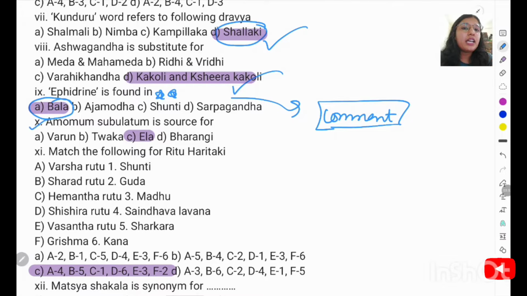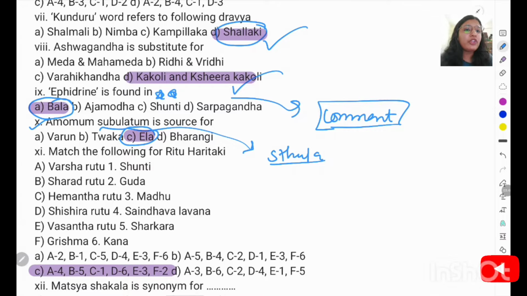10th question is: Amomum subulatum is a source of. So actually this Amomum subulatum is Sthula Ela. Our Sukshma Ela is Elettaria cardamomum, and the Sthula Ela is Amomum subulatum. So the right answer will be option C.